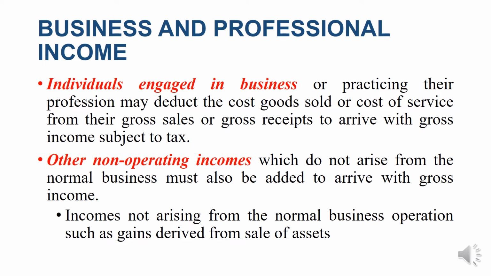The company is selling properties, and then it has one property that is not part of the normal inventories, not a real property considered as inventory, but it sold this asset. Any gain derived from the sale of such asset is still subject to tax, and that is added to our gross income. These are considered as other non-operating incomes.